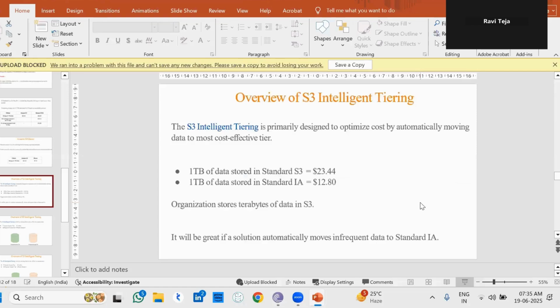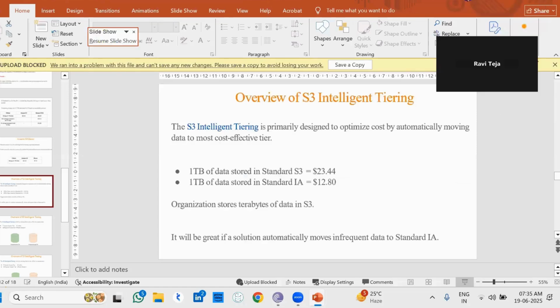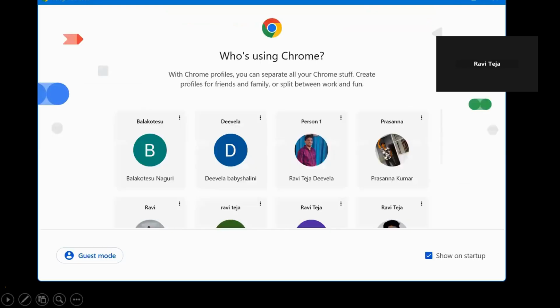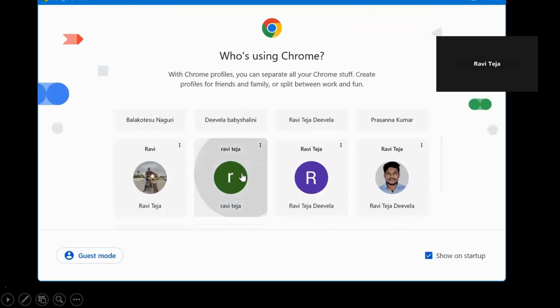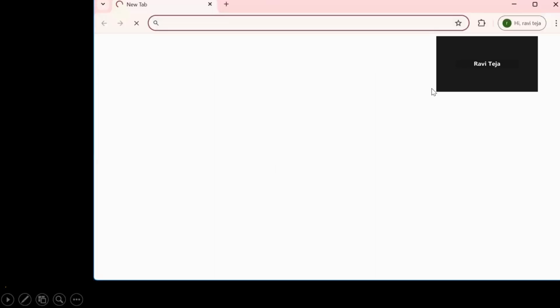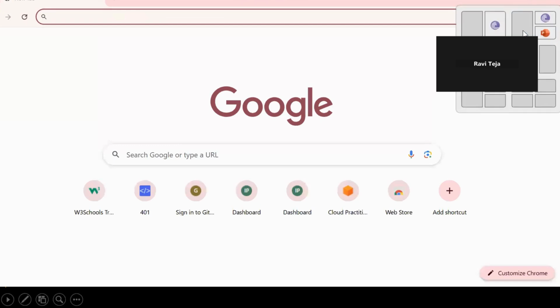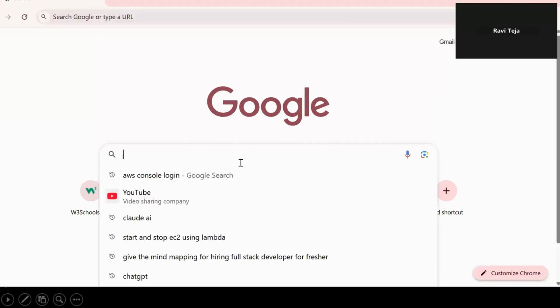Now we are going to learn how to create an S3 bucket and how we can assign the folders in this. These are the things we can understand.